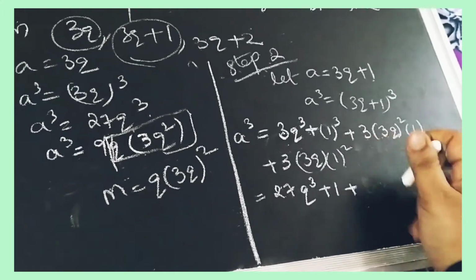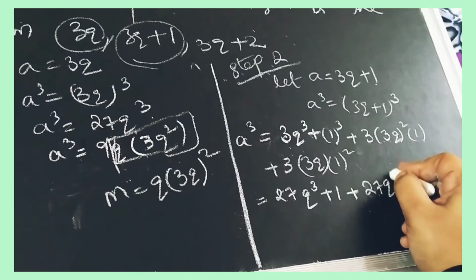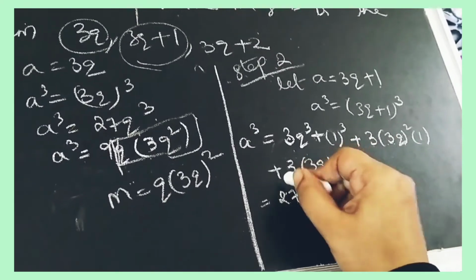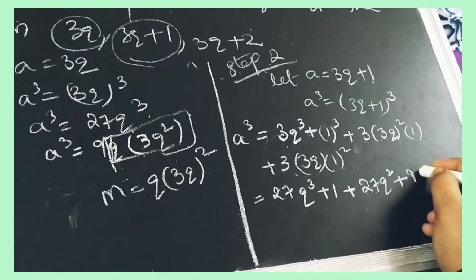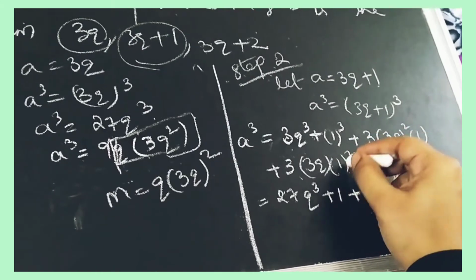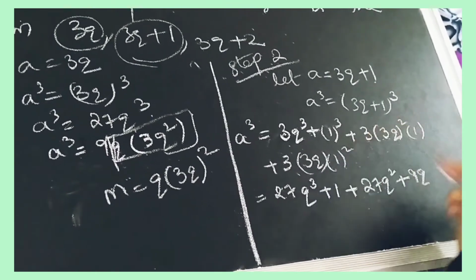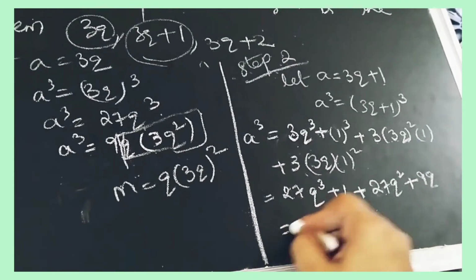So 27 cube square plus 3 3s are 9, 9 1s are 9 again, so 9 cube. 9 cube we can write, 1 1s are 1 now, so no need to take this square, it is 9 cube.